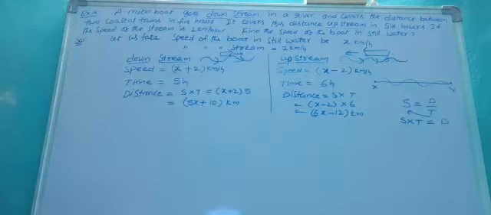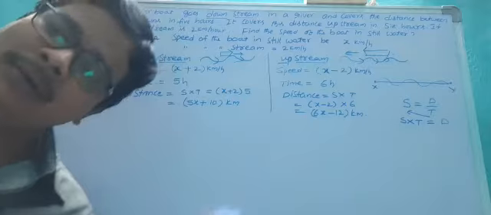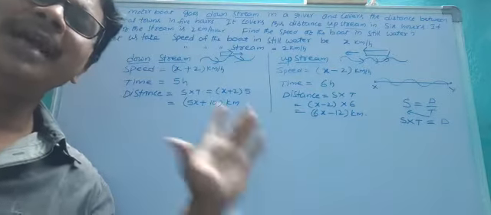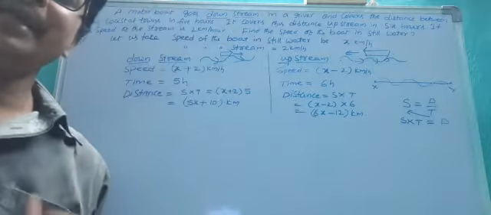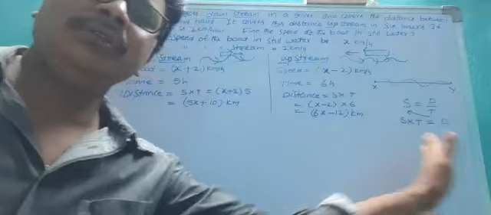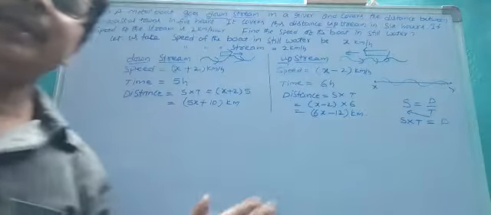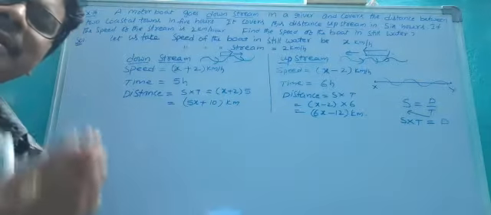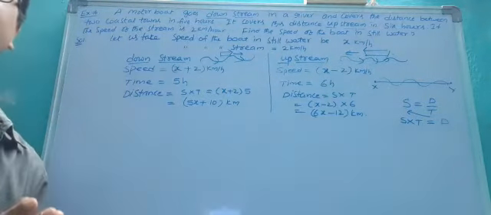From the problem, in both downstream and upstream movement the boat travels the same distance. One time it moves downstream and the next time it moves upstream, but the distances are the same in both cases.